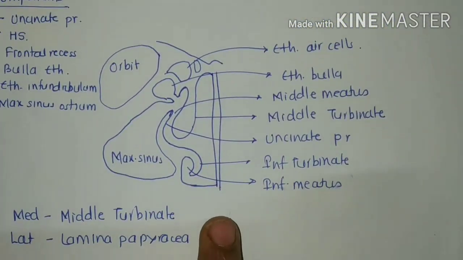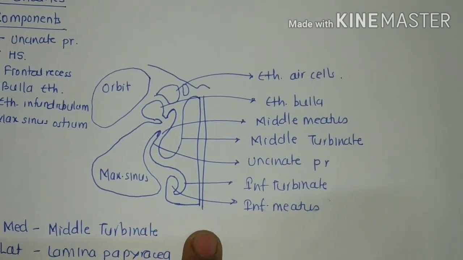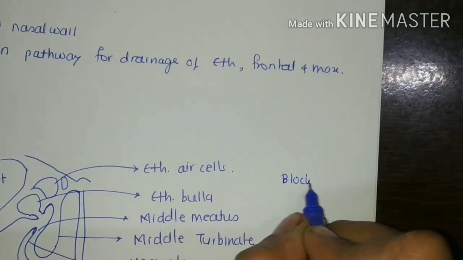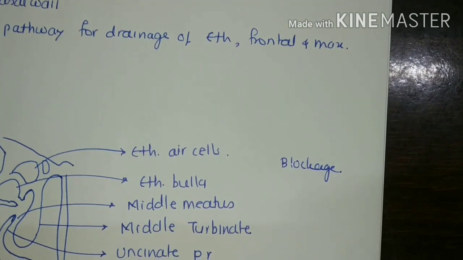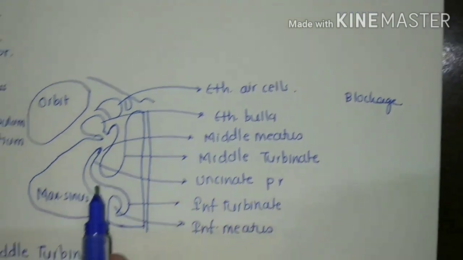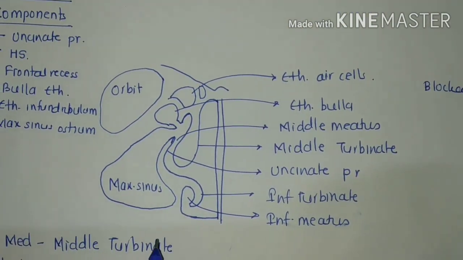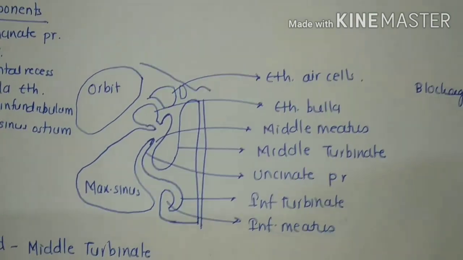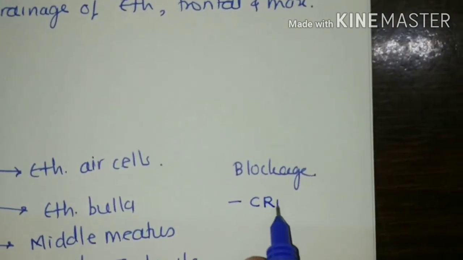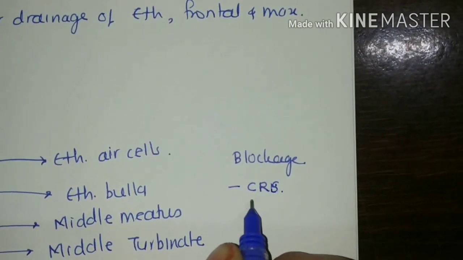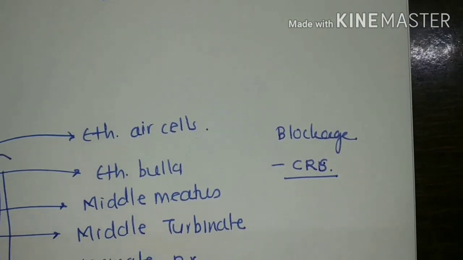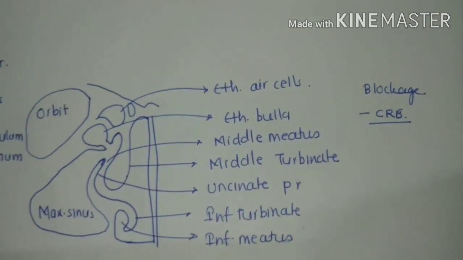Now what is the importance of this osteomeatal complex? It is an anatomically constricted area that is prone to blockage. Clear? Especially in the presence of structural anomalies like mucosal swelling or a tumor. In addition, we have seen that the ostia themselves are small, and therefore an impairment in the ventilation of the sinus due to such reasons will lead to chronic rhinosinusitis. Clear?